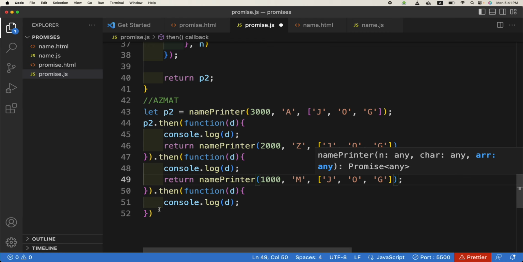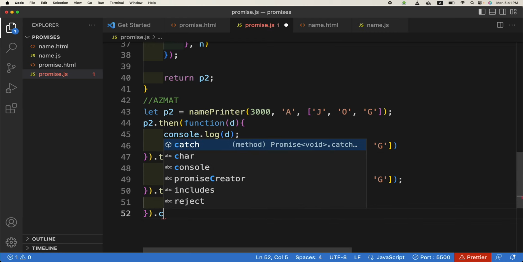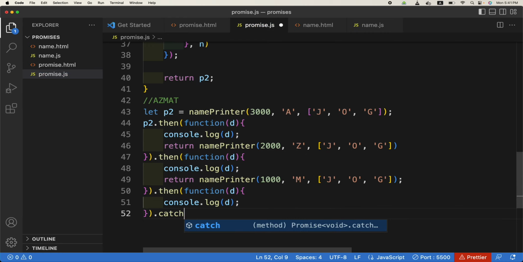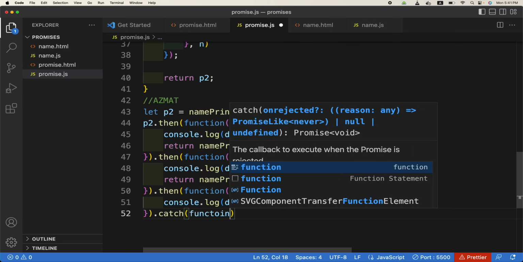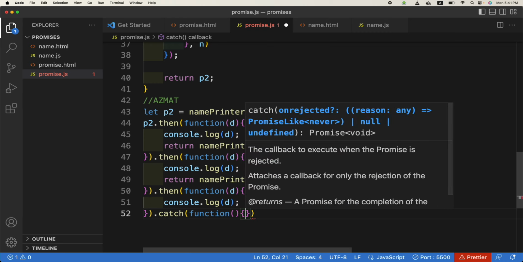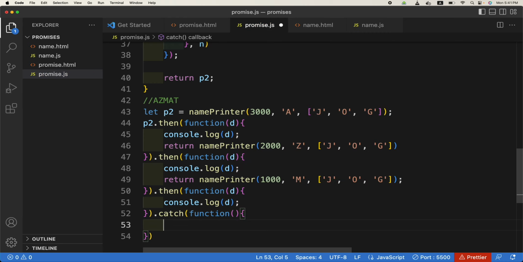And after all the thens we have a dot catch block. Dot catch is just similar to dot then, but the only difference is it is run once the promise is rejected, and it will also have D or E or whatever, maybe we call it E here.